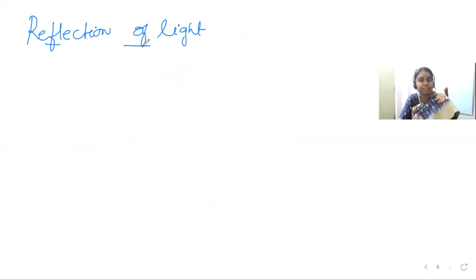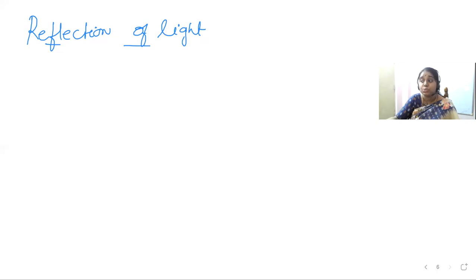If light falls on a surface, then the whole light is reflected and scattered. So that type of reflection or scattering of light is called bouncing back of light into the same medium after striking any surface. So that is called reflection.